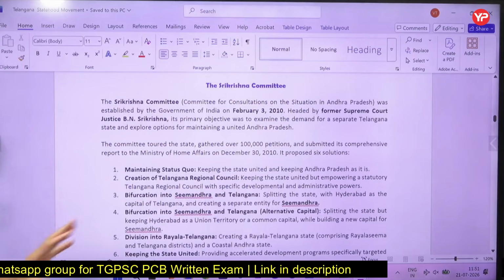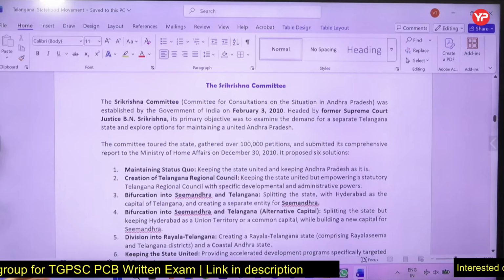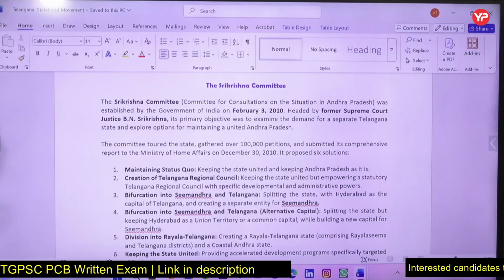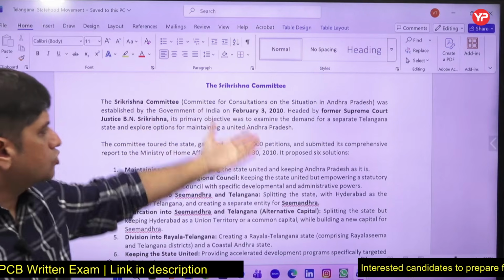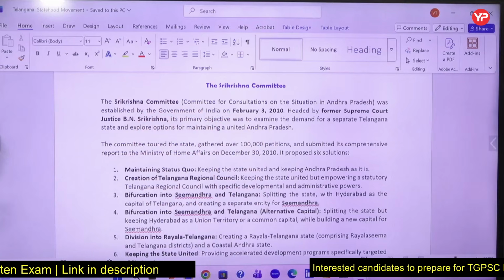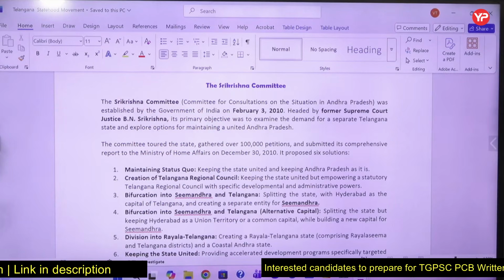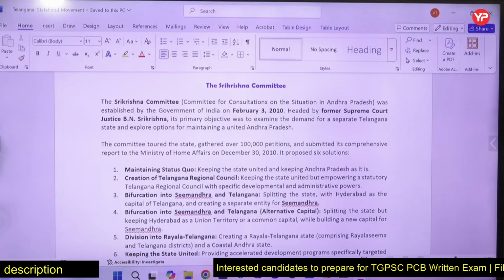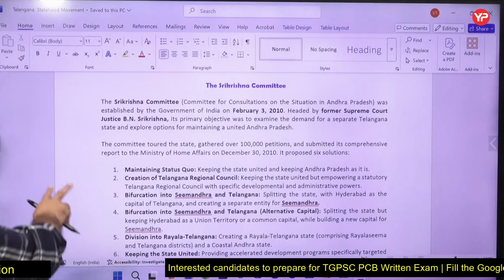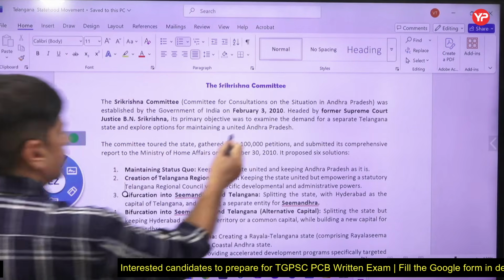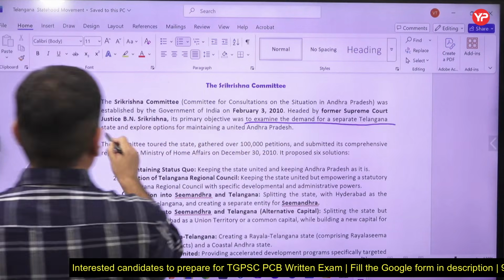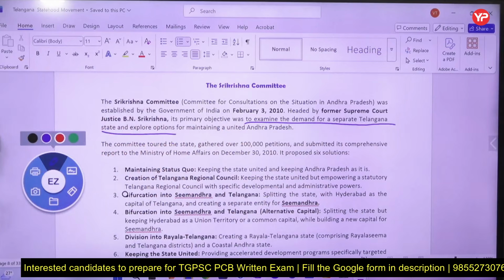Let's talk about Shri Krishna Committee. So this committee was created on February 3, 2010 by Supreme Court retired judge B.N. Shri Krishna, and the objective was to examine the demand of separate Telangana state. People were asking for separate Telangana state. To examine that demand, it was there.